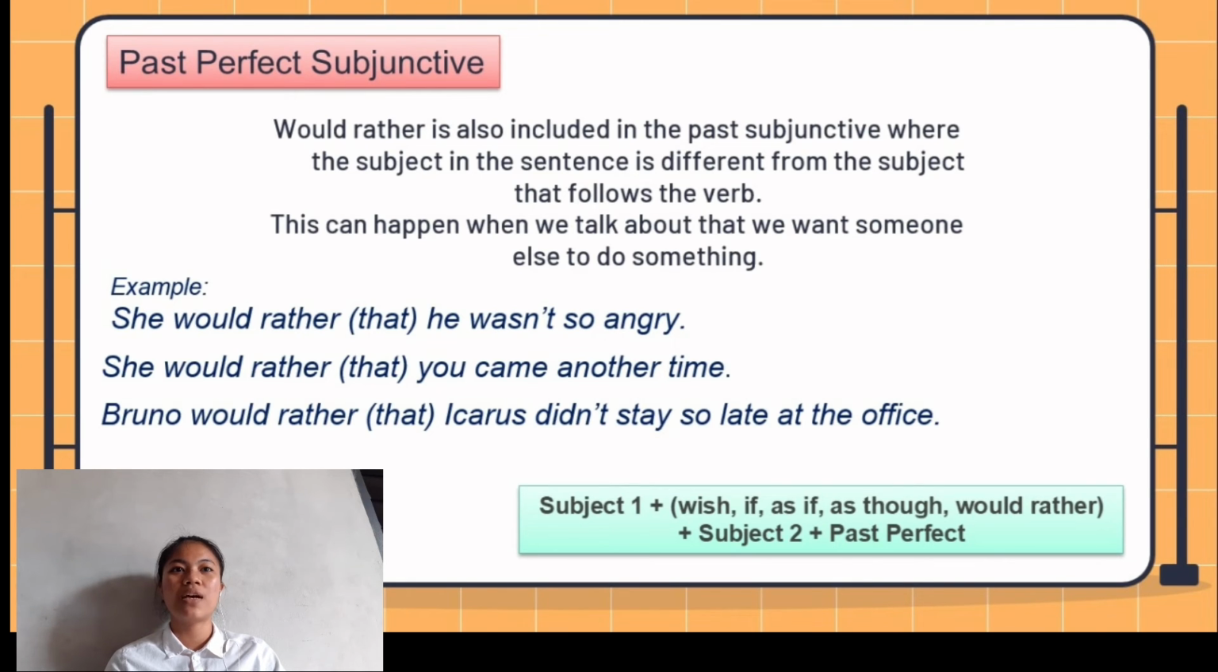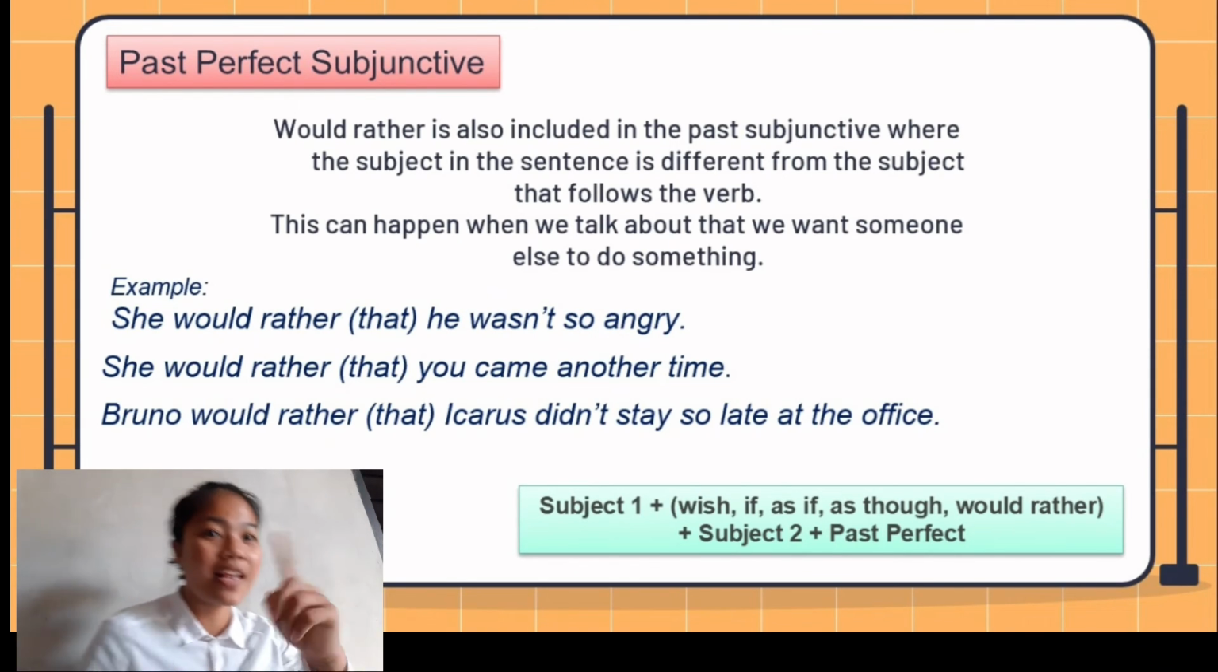Can you guess now the third example? Bruno would rather that Icarus didn't stay so late at the office. Can you guess which one is subject 1 and which one is subject 2? Okay, you are amazing, guys. I hope you understand. Okay, next.